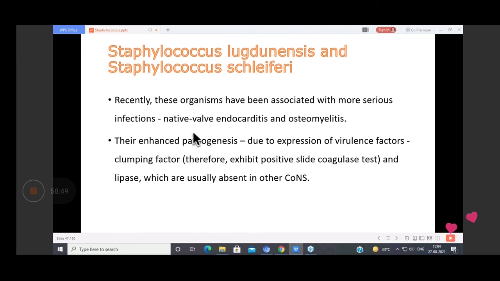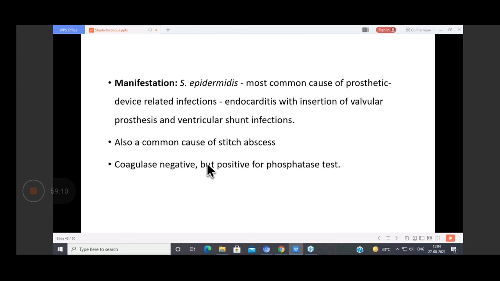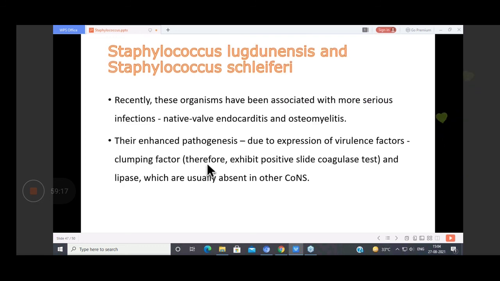These are the others which cause diseases like endocarditis and osteomyelitis due to expression of various virulence factors like clumping factor. Both of these will show a slight coagulase test positive, but they will be tube coagulase test negative. That is why they are known as CONS, coagulase negative Staphylococcus.